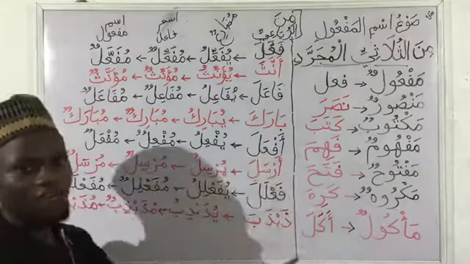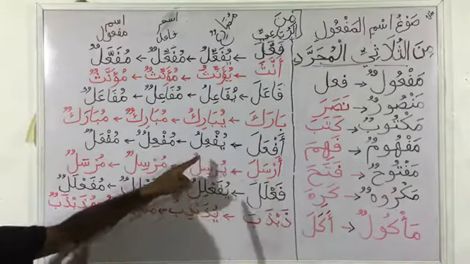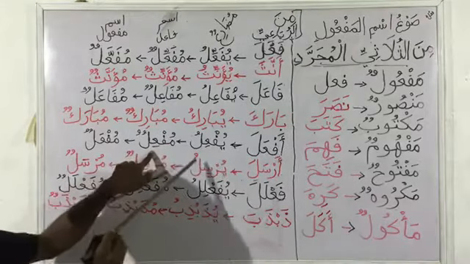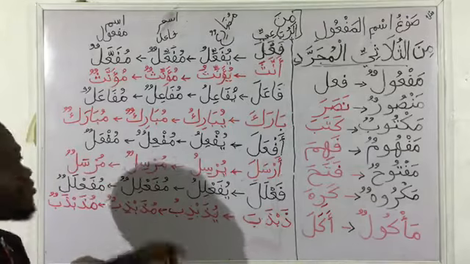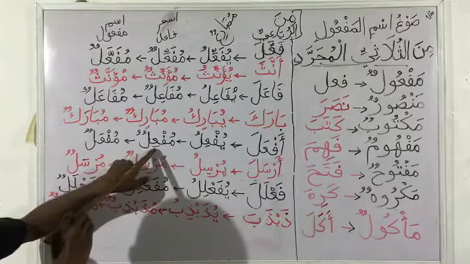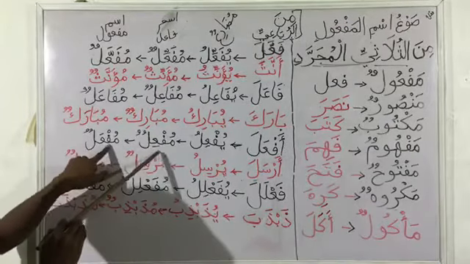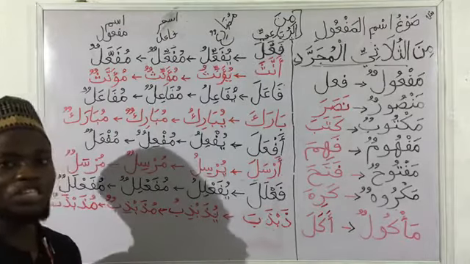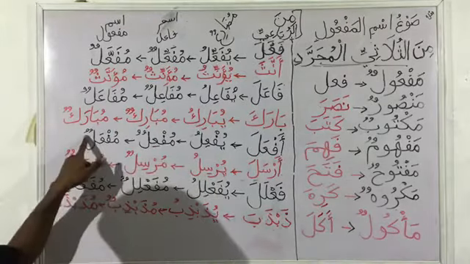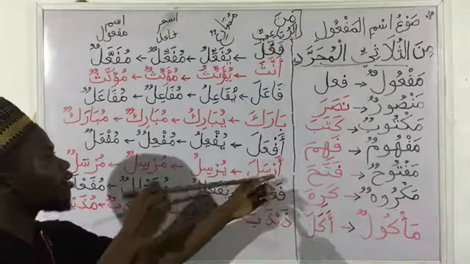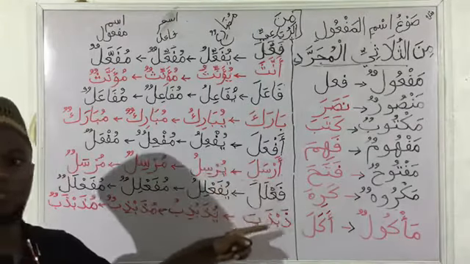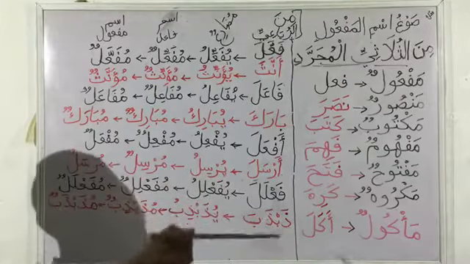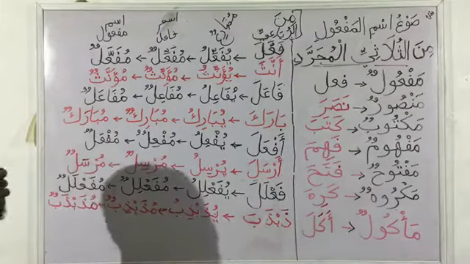The next one is af'ala. The mudari of af'ala is yuf'ilu. Then we change the ya to mim, we get our ismul fa'il. After that, we change the kasra on the ainul fi'l to fatha. Then we get our ismu maf'uul, which is muf'alun. Then an example for af'ala is arsala, which means he sent. The mudari for that is yursilu, which means he is sending.